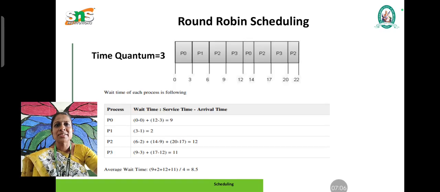Here the time quantum is fixed at 3, so every process is given a time quantum of 3 to execute. We have the different processes P0, P1, P2 and P3, and every process is given equal importance with a time quantum of 3. Waiting time is calculated as service time minus arrival time. For process P0 the waiting time is 9. For P1 it is 2, for P2 it is 12 and for P3 it is 11. So the average waiting time for round robin scheduling is 8.5.